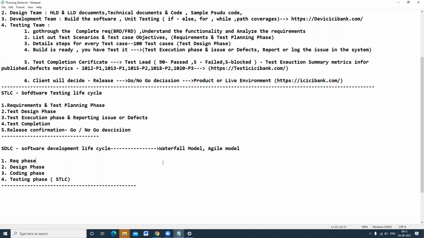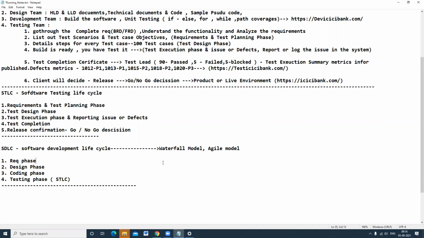In that scrum call meeting, all teams will be involved: BA team, design team, development team, testing team. The scrum call will be driven by the scrum master. Scrum master means either the test lead, development lead, project lead or project manager. They will take ownership and drive that call, taking attention from everyone. So Ravi, what you are doing, they will ask you.